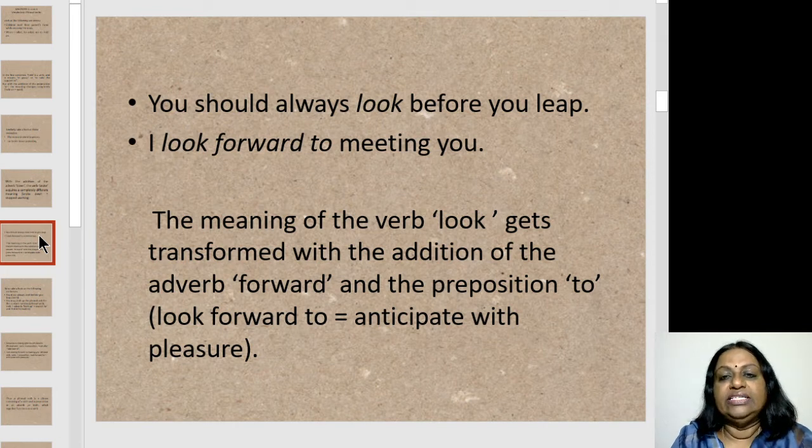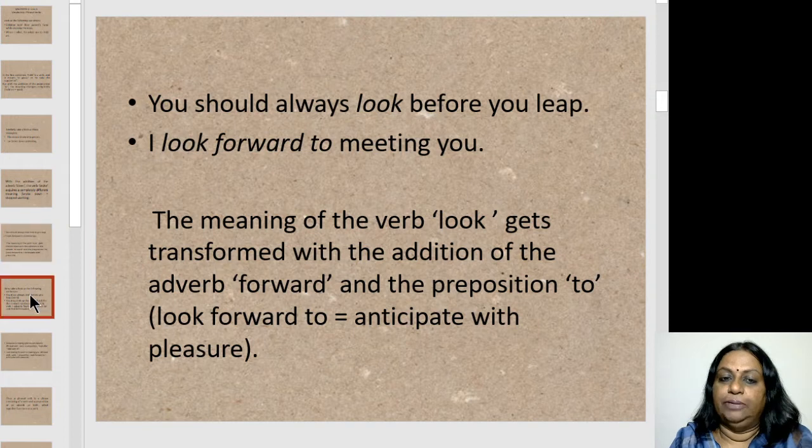Look at this sentence. You should always look before you leave. Look at the second sentence. I look forward to meeting you. The meaning of the verb look gets transformed in the second sentence with the addition of the adverb forward and the preposition to. Look forward to here would mean anticipate with pleasure.